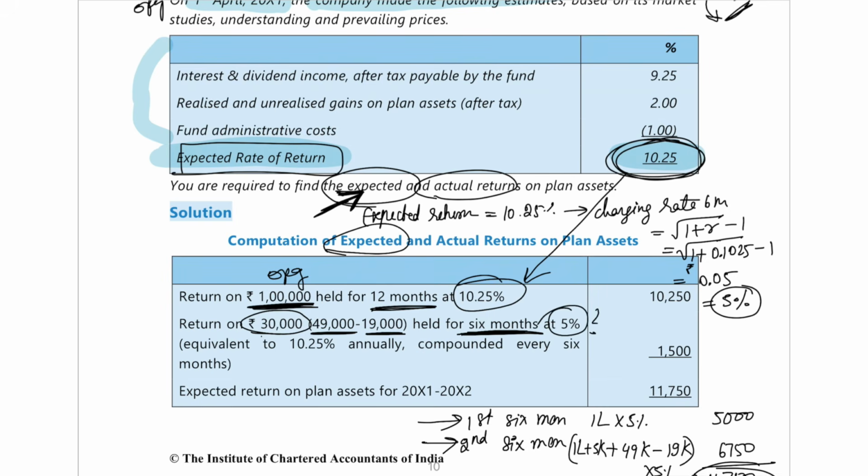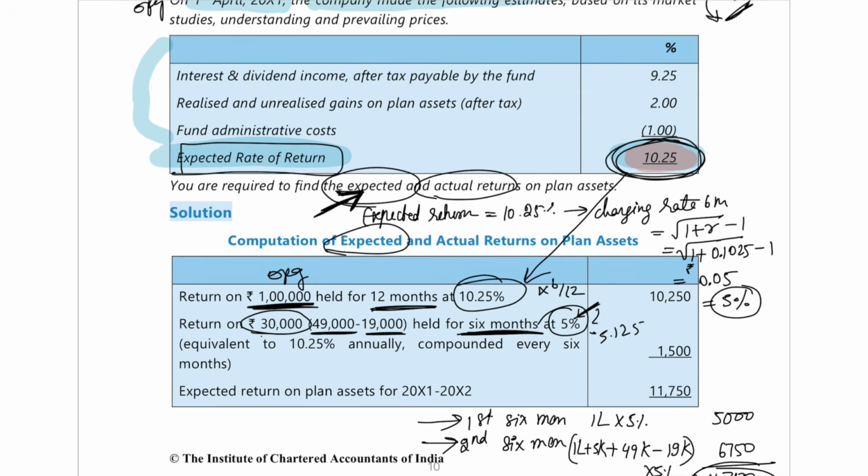Now how did we arrive at this 5%? If we do 10.25% into 6 by 12, that is, divide it by 2, for 6 months, this being a per annum rate, it will come to 5.125%. But here they have written 5%. How is it? Remember what I told you in the concept lecture. This is a compounded rate, compounded 6 monthly.